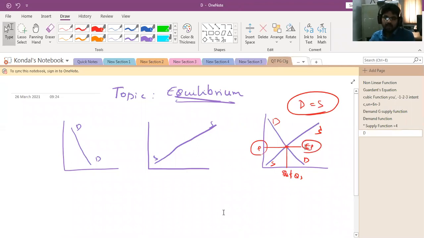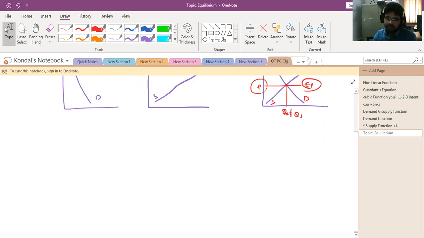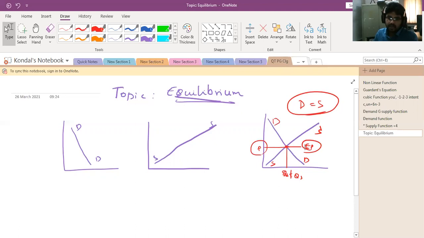Mathematically, how do we know at what price the demand curve and supply curve intersect each other? What is the price? We need to find it out mathematically. We have taken the last example. At the same time, when the demand curve and supply curve intersect, it shows that equilibrium is the point that satisfies both buyers and sellers.